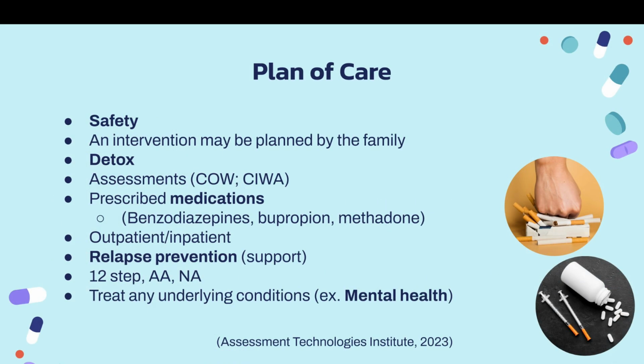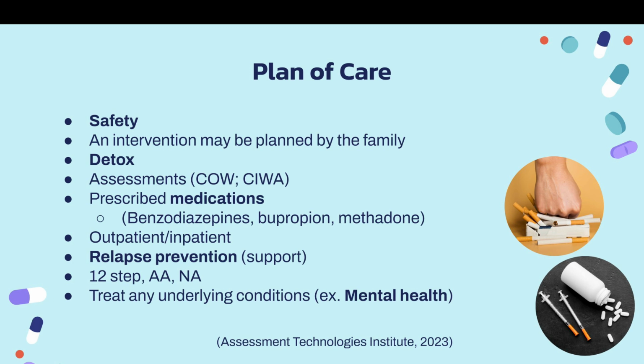Our project emphasizes the importance of individualized care in treating substance abuse for different situations, including population considerations and barriers to care. Safety is always at the core for substance abuse treatment plans. This entails creating a safe and non-judgmental environment that addresses immediate physical and psychological needs. We should also collaborate with our patients on the plan of care and determine whether outpatient or inpatient treatment is appropriate.